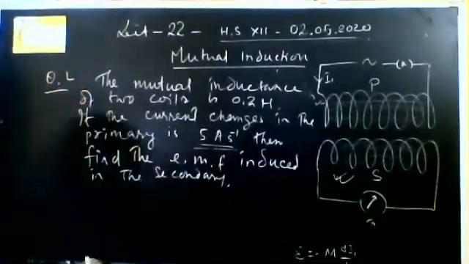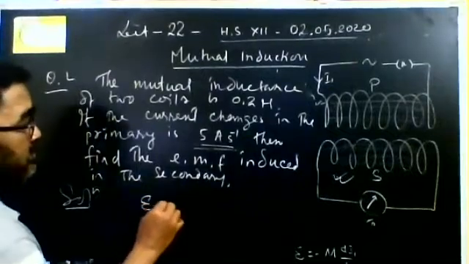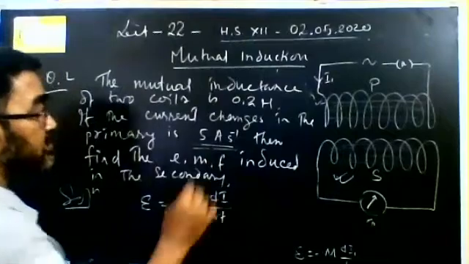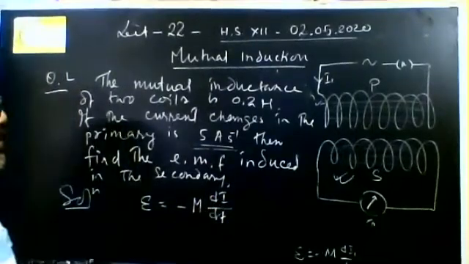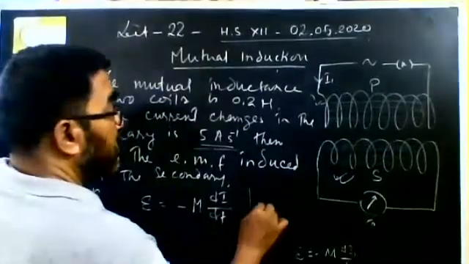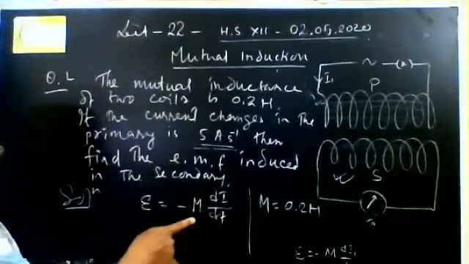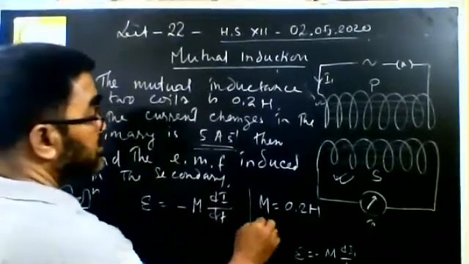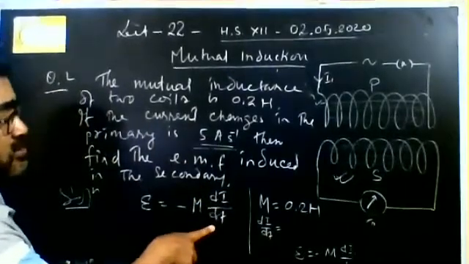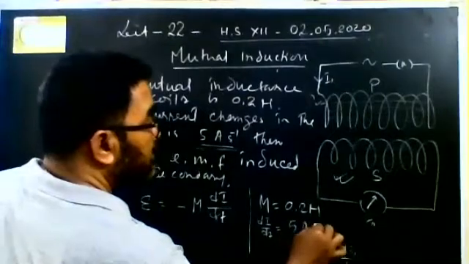Very simple. So solution, you have the formula: EMF is equal to minus M di by dt. No need to write I1. This is the general formula. So here M is equal to 0.2 Henry, right? The change in current di by dt, that is the rate of change of current, is 5 ampere per second.